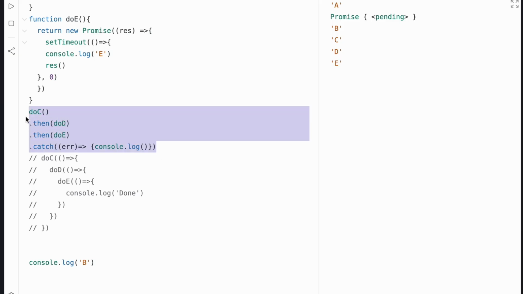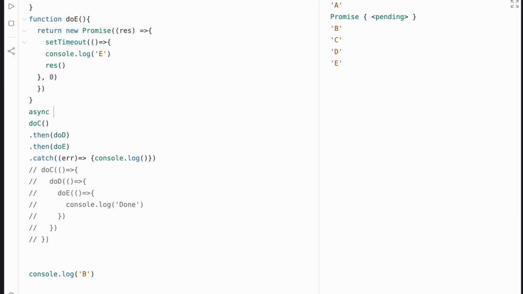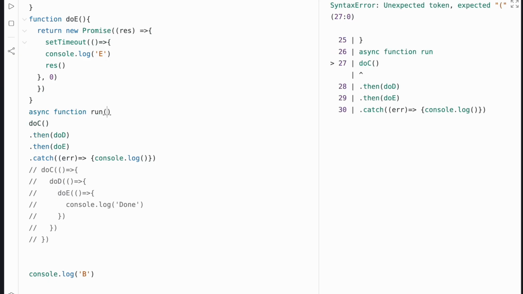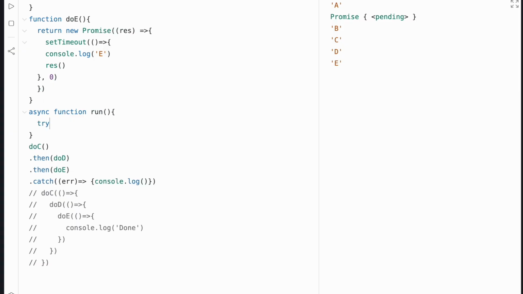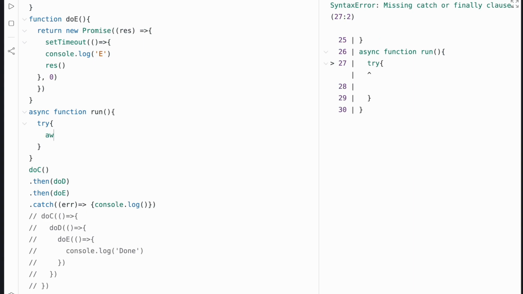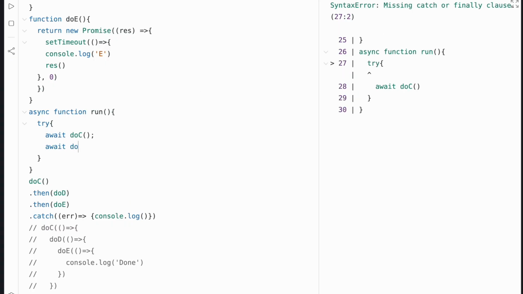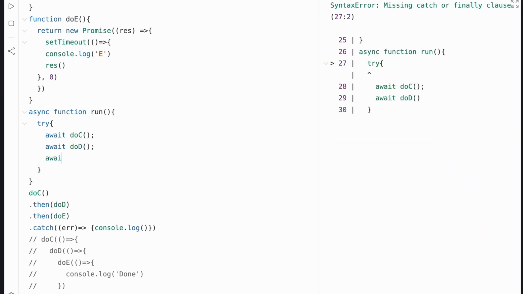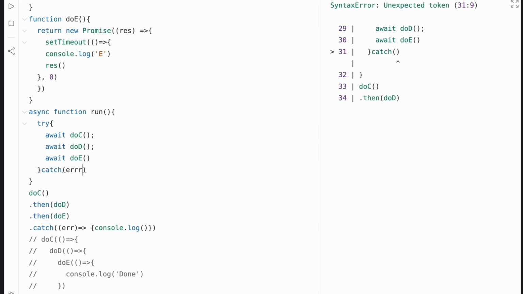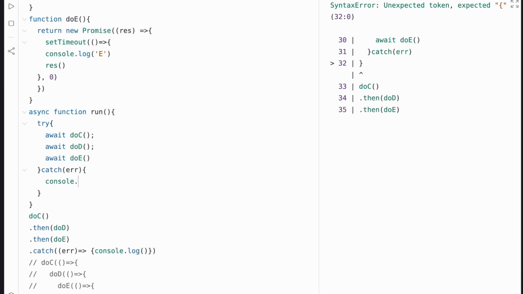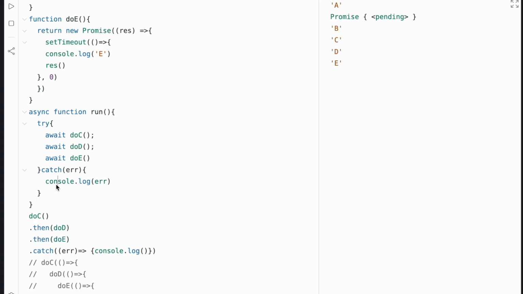So this same function written with async await is going to look something like async function run, for instance, and try, await do C, await do D, await do E, and we also have a catch.